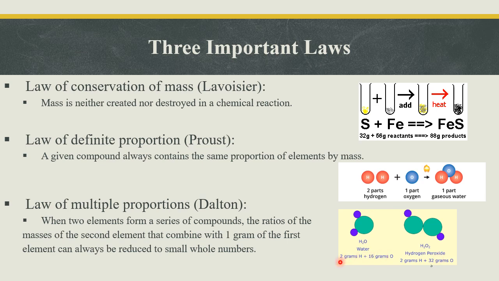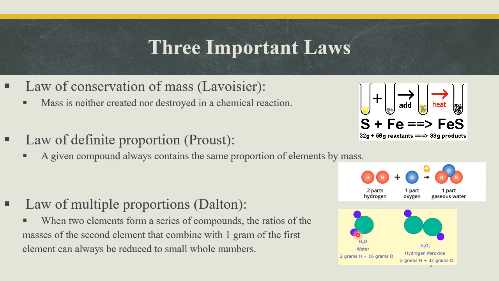So if it is 1 gram of hydrogen, how many grams of oxygen will combine? When you calculate that, you can see 16 to 32, it will be a 1 to 2 ratio. That is what the law of multiple proportion explains. It will always be 1 to 2 or any simple ratio if different elements are combining.